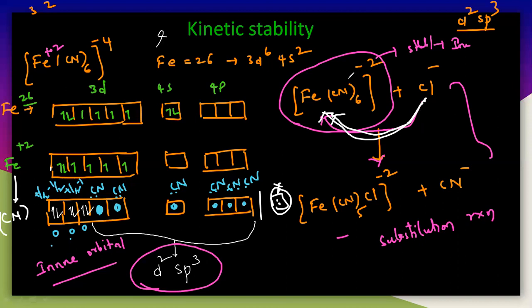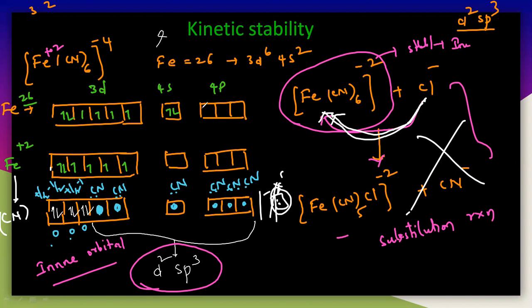So that means this is a stable complex. A stable complex is nothing but an inert complex. It is completely an inert complex. It is inert, which means it is unreactive. It will never undergo a substitution reaction. This reaction will not occur here because of the non-availability of d orbitals. So that is the kinetic stability of this particular complex according to VBT theory.